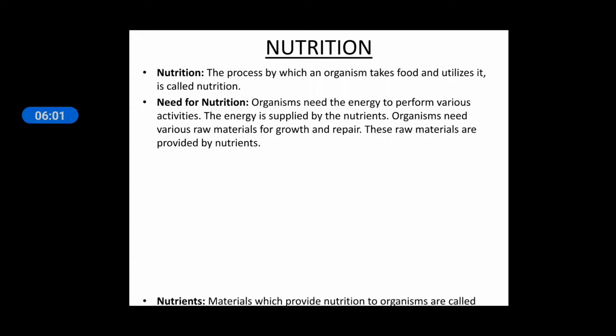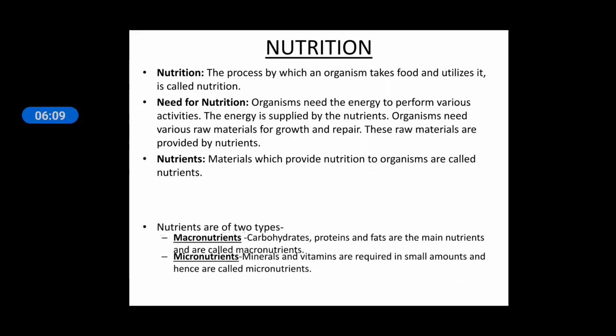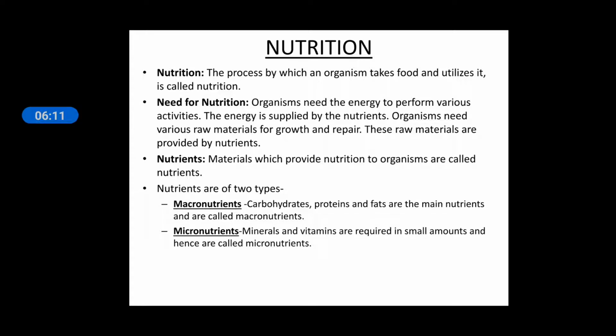These raw materials are provided by nutrients. So what are nutrients? Nutrients are the materials which provide nutrition to the organisms. Nutrients are of two types, macronutrient and micronutrient. It is based on the requirement of our body. If it is required in larger amount, it is known as macronutrient.